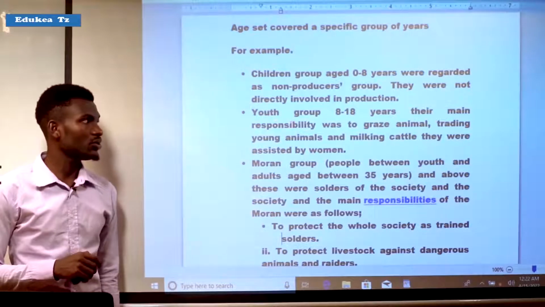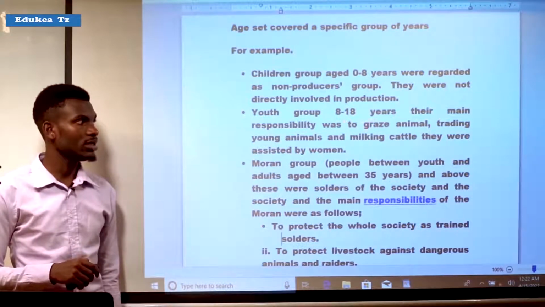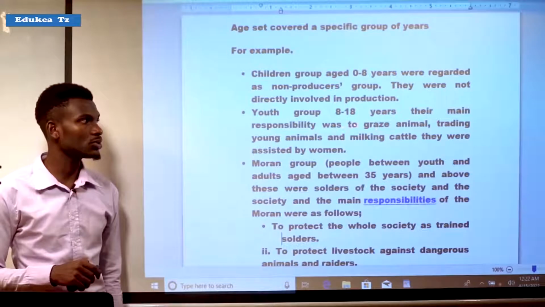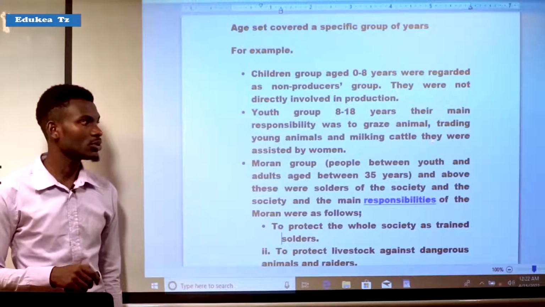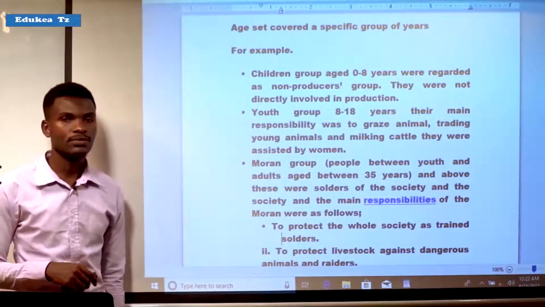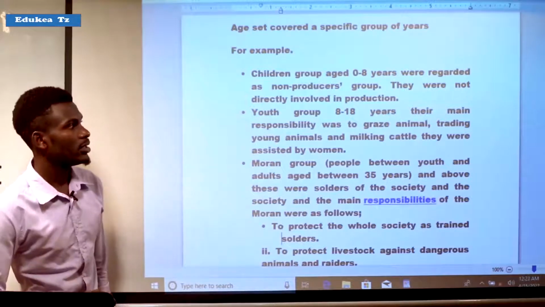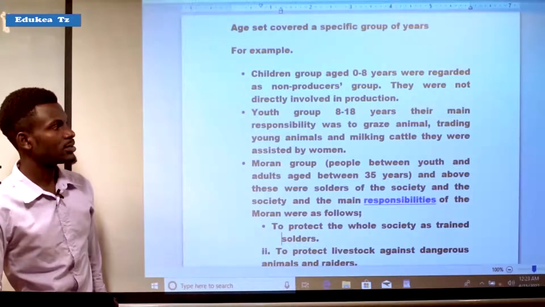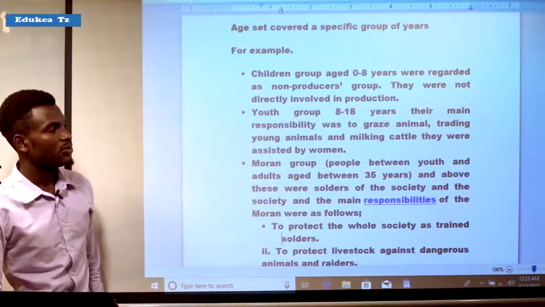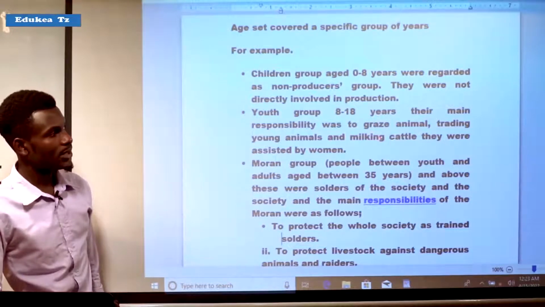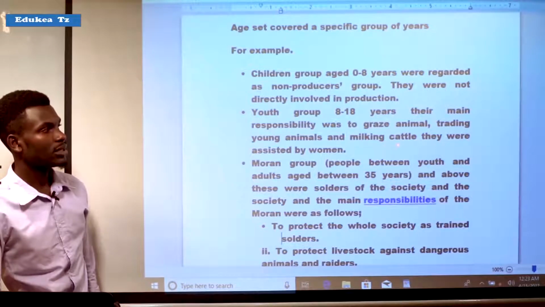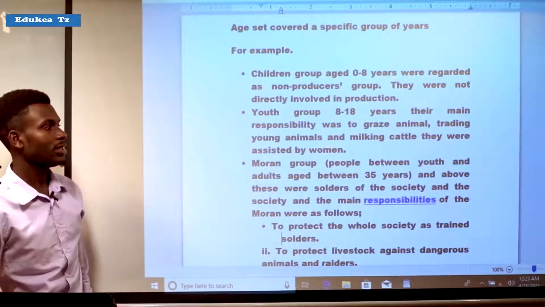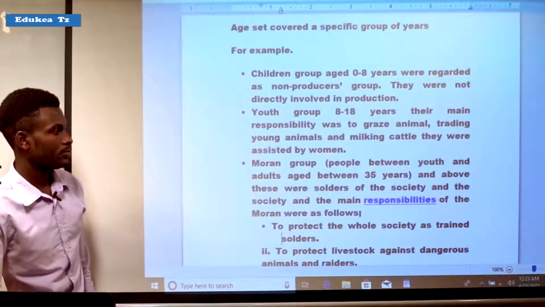Another group was youth group from 8 to 18 years. Their main responsibility was to raise animals, trading young animals, and milking cattle. They were assisted by women. It means that the age group of 8 up to 18 years, their main responsibility was to raise animals, trading young animals, and milking cattle, and they were assisted by the women.